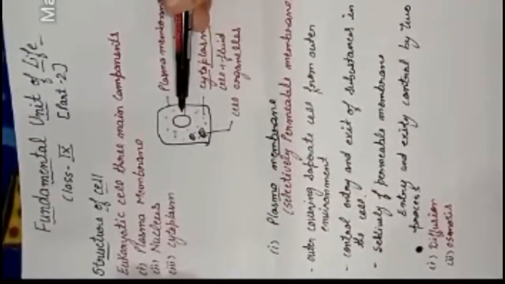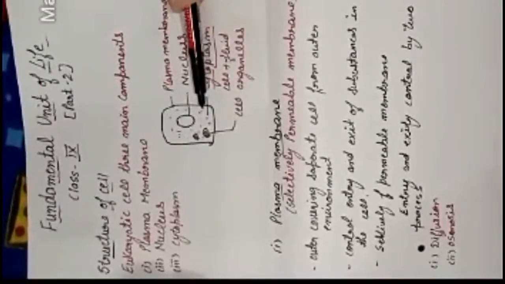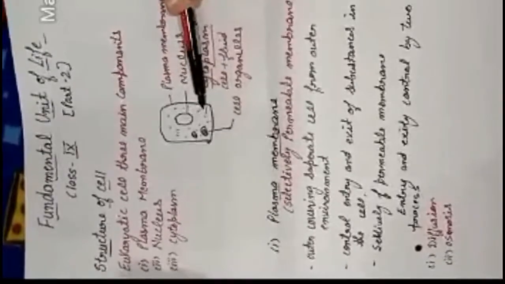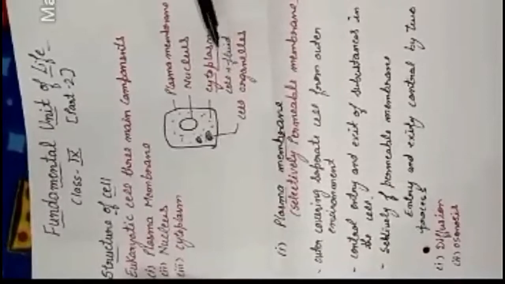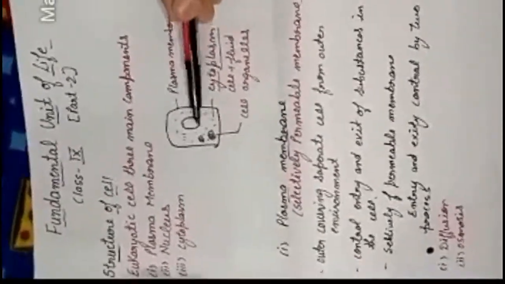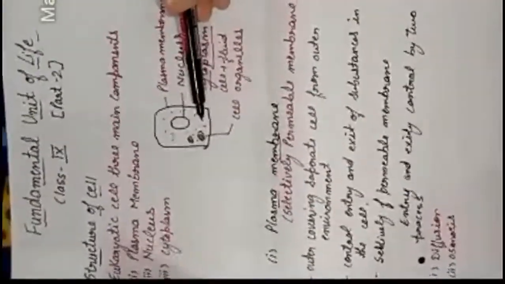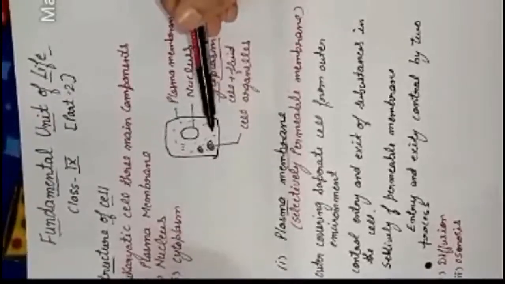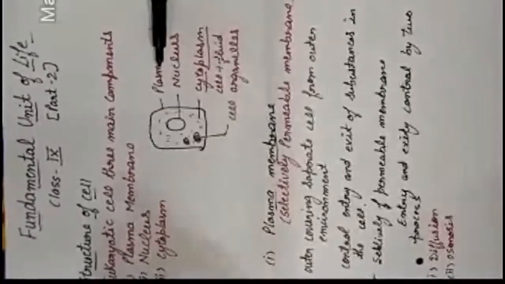This is the control room of the cell, we call it the nucleus, and the plasma membrane encloses the matrix, or you can say the jelly-like fluid in the cell. This jelly-like fluid is called cytoplasm. Cyto means cell and plasm means liquid, so cell fluid is called the cytoplasm. In the cytoplasm we have a number of other cell organelles. Organelles means the small structures present in the cytoplasm, which we will discuss in the cytoplasm only. Firstly, in this video today we will start with the plasma membrane.